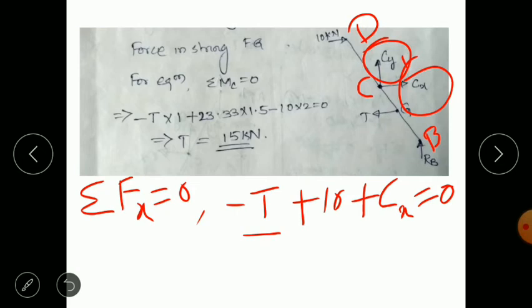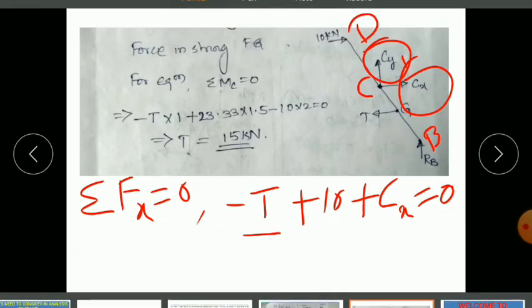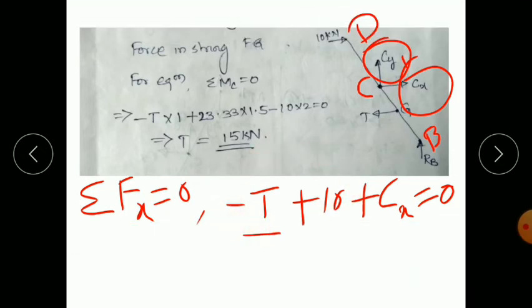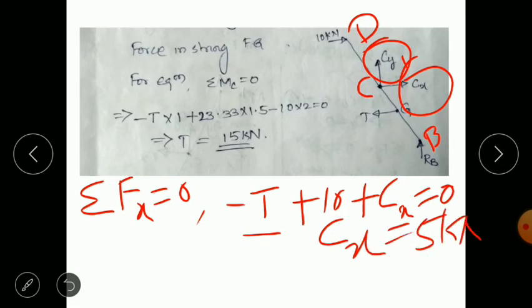We have already calculated T as 15, so minus 15 plus 10 is minus 5, so Cx is equal to 5 kilonewton, because if you take the minus 5 to the right side, it becomes plus.